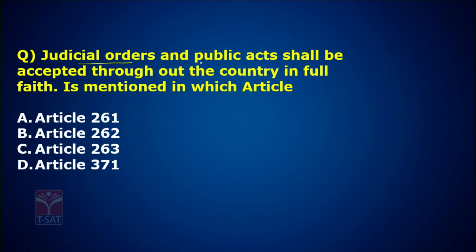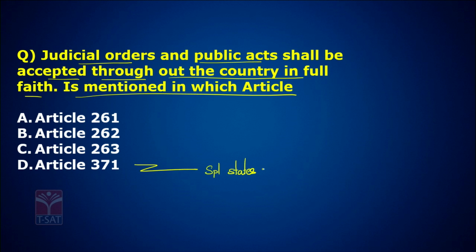Judicial orders and public acts shall be accepted throughout the country in full faith is mentioned in which article? See, Article 371 provides special status to certain states.